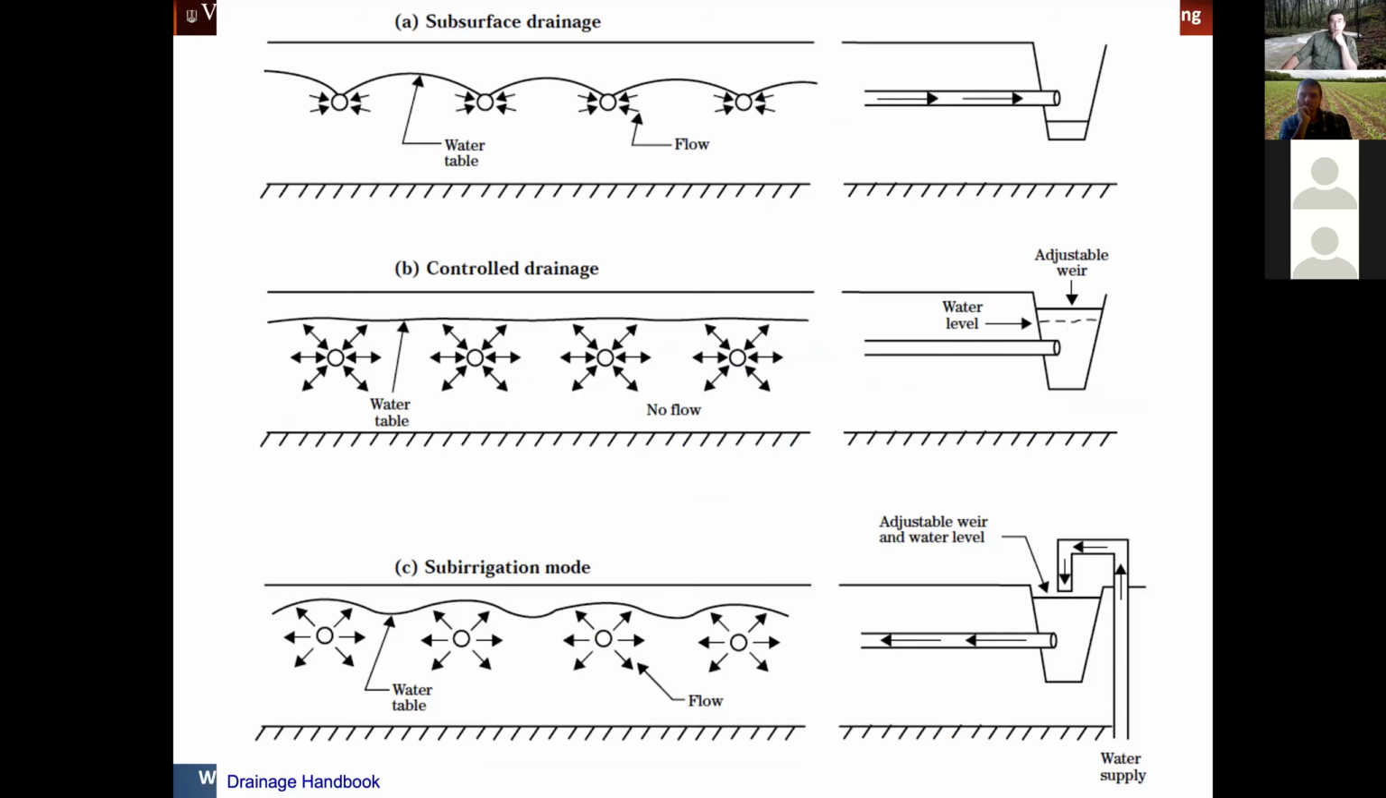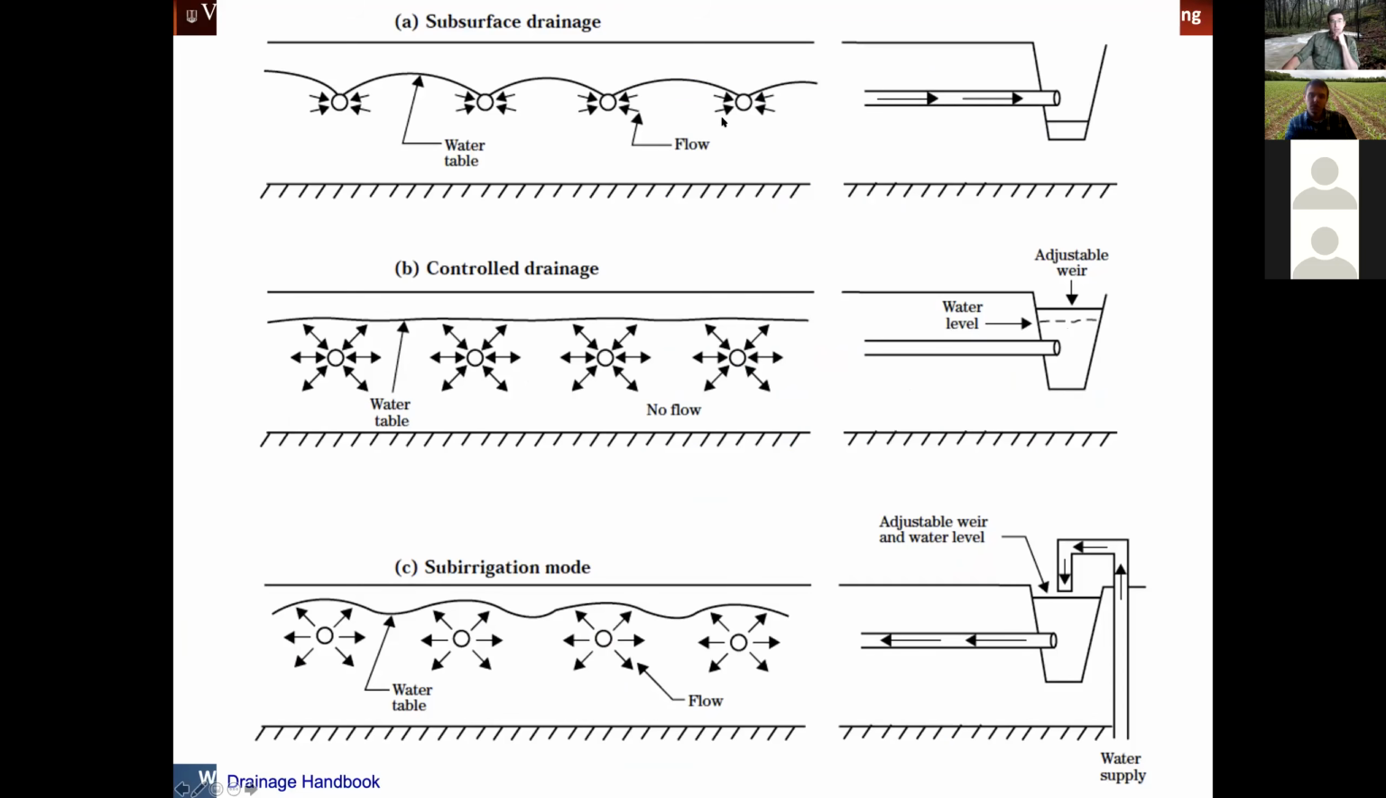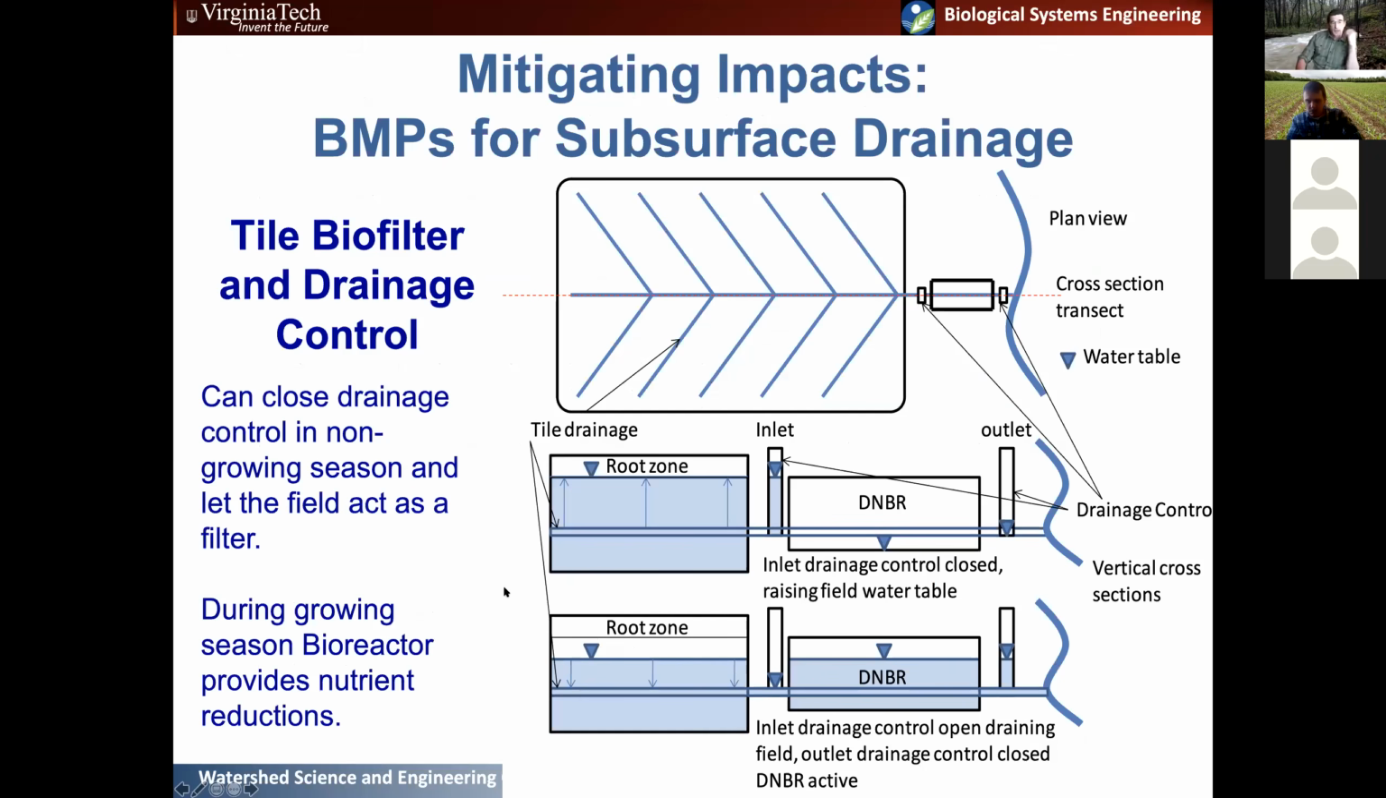And this is what that might look like. So you've got your subsurface drainage system. You can either have it running in full drainage mode. So everything's being drained, you know, above field capacity. You can do controlled drainage where you've now sort of adjusted that water table to a specific height by putting in weirs, say here, or you can do sub-irrigation where you're now pumping water back through your drainage system into your root zone.